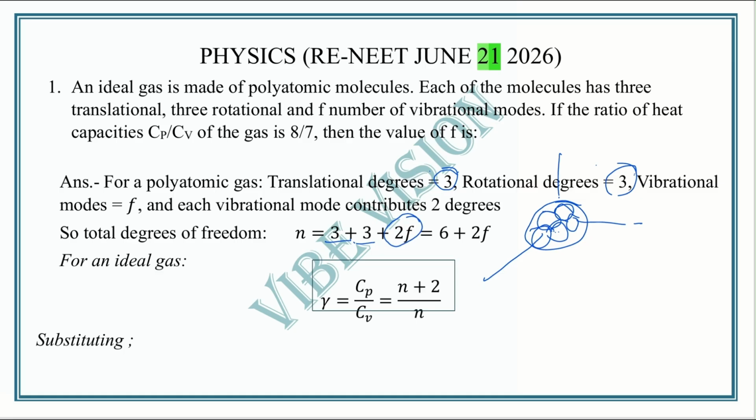So the total degrees of freedom n equals 6 plus 2f. For an ideal gas, gamma equals Cp by Cv, and we can write gamma equal to (n plus 2) by n, where n is the total number of degrees of freedom. So solving this, (n plus 2) by n equals 8/7.